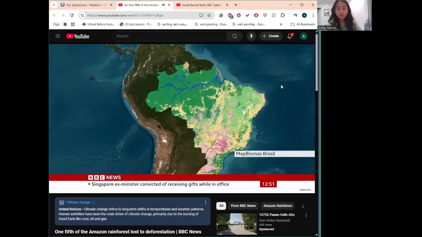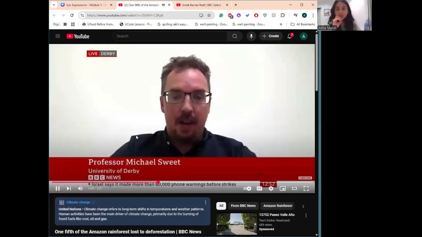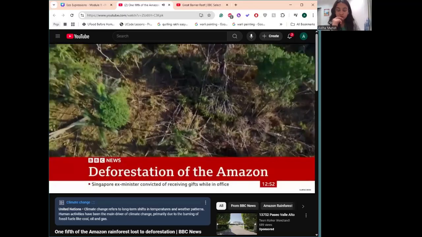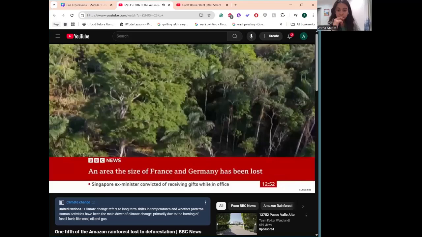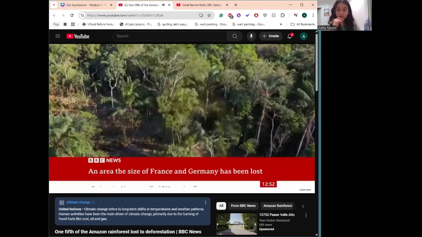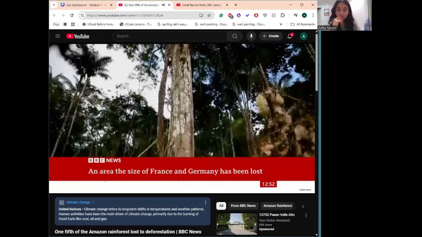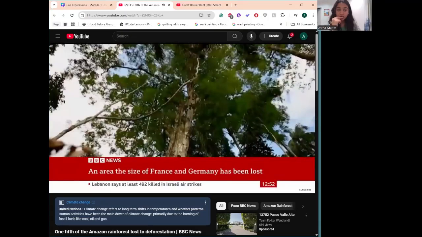Yeah, so that's 12.5% of the Amazon's cover. Previously, people have been talking about deforestation of around 17%, so it's not unsurprising, this value, but it's the first time that it's been catalogued in such a reliable method. So that's 1/5 of the entire Amazon, which is now gone. But it gets even worse than that because, unfortunately, more and more hectares are at threat. So it's thought to be about 38% of the forest as well, on top of that, are actually in a degraded state.